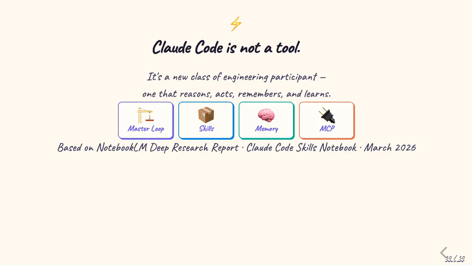Claude Code is not a tool. It's a new class of engineering participant, one that reasons, acts, remembers, and learns. The master agent loop provides reliable autonomous execution. The skill system packages expertise into consistent workflows. The memory architecture ensures continuity across sessions. And MCP connects the agent to the full engineering stack. Together, these 4 systems represent a genuine shift in how software gets built. Not AI that assists developers, but AI that participates alongside them.